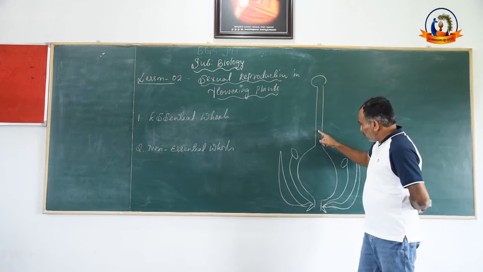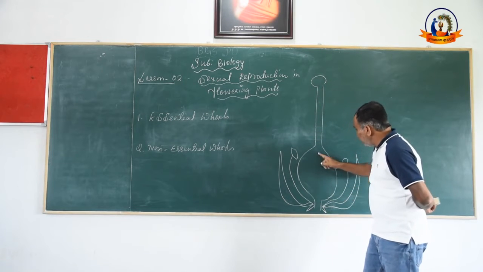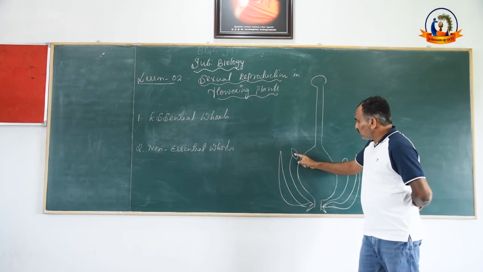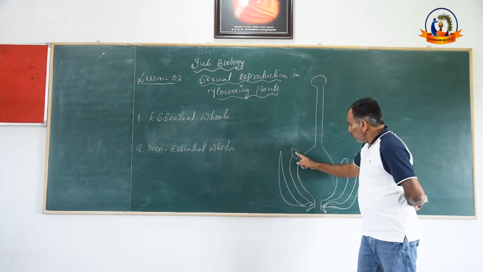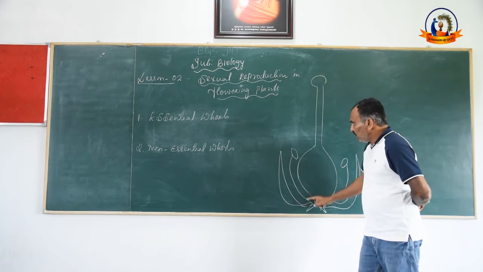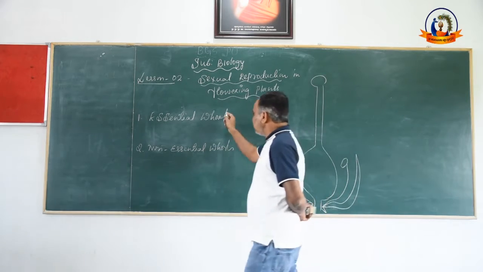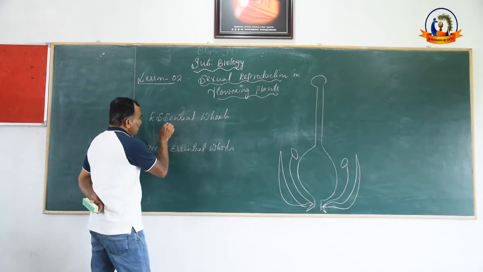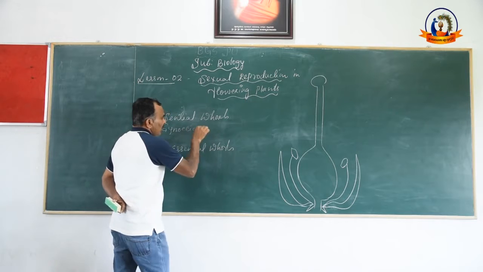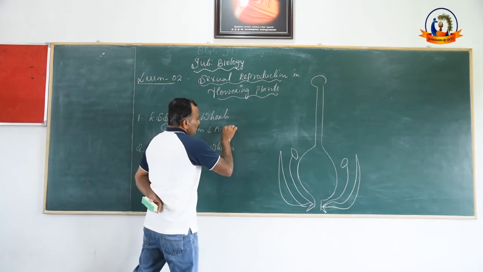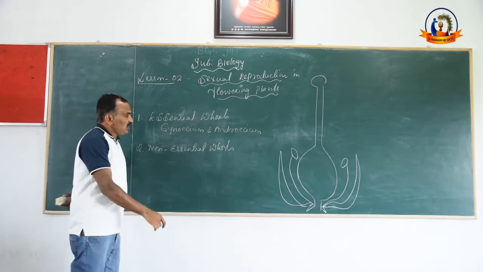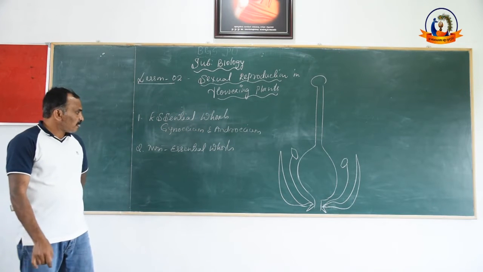One essential whorl is the gynoecium, and the second essential whorl is the androecium. Hence androecium and gynoecium are the essential whorls.